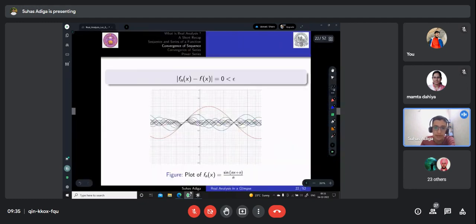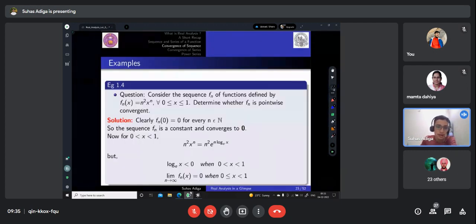So also you remember, right? I gave one more definition, that the absolute value of f_n of x minus f of x should be less than epsilon, right? So we are getting it as 0 here. So this is clearly what we defined, that epsilon is greater than 0. So this is the plot, how it looks.